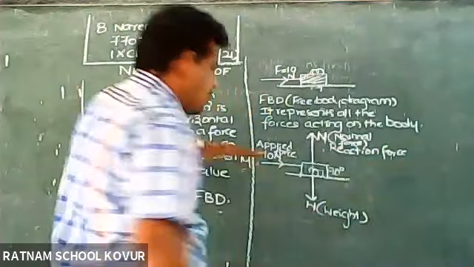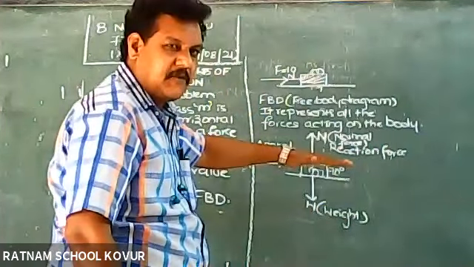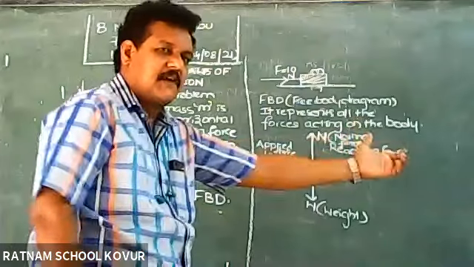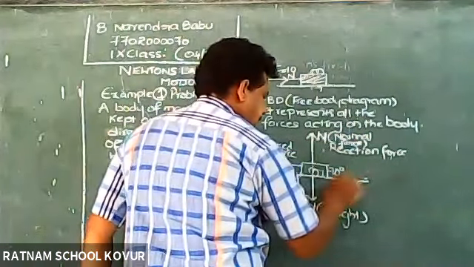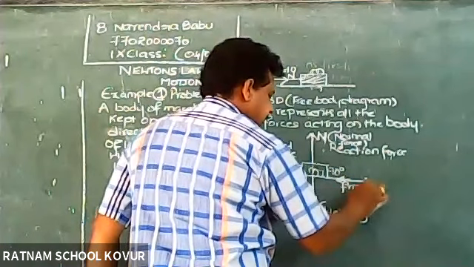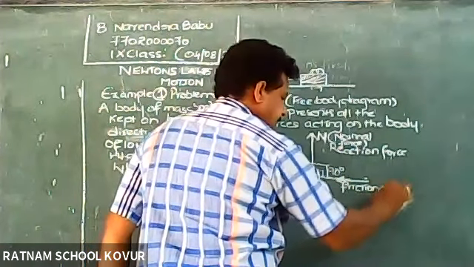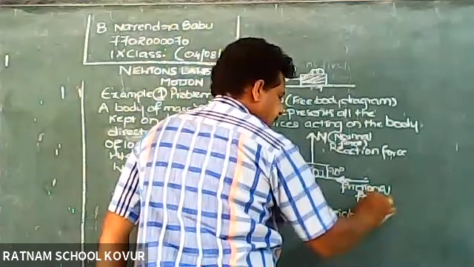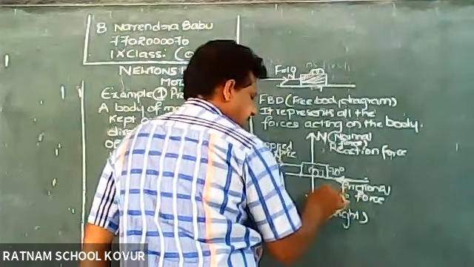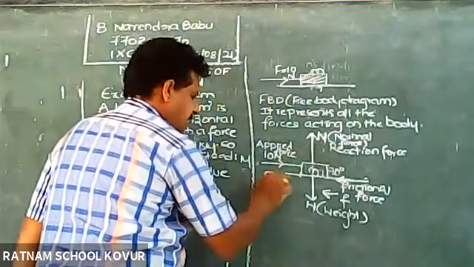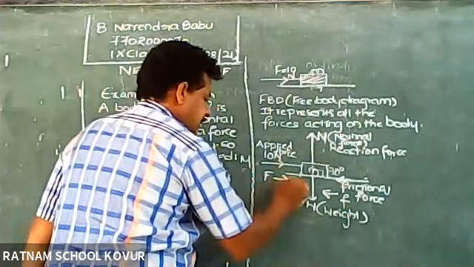So when the body is moving in this direction, you come across the force which is opposite to the direction. That is called frictional force. So frictional force will act opposite to the direction. Frictional force will act in this direction. So F is acting in this direction, applied force in this direction.